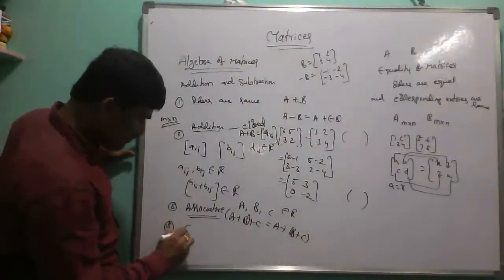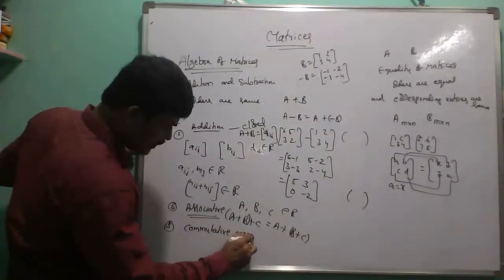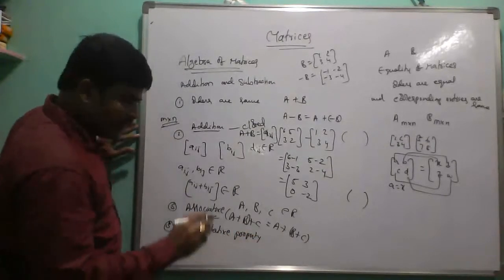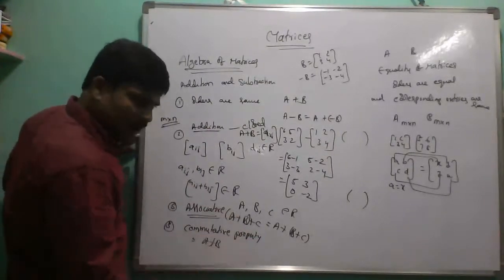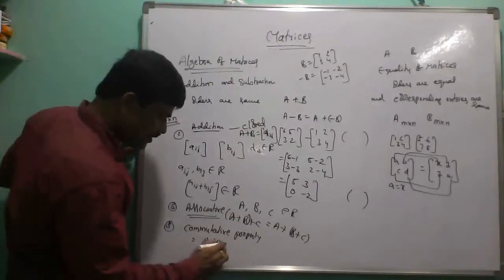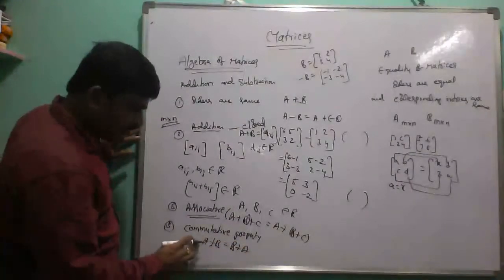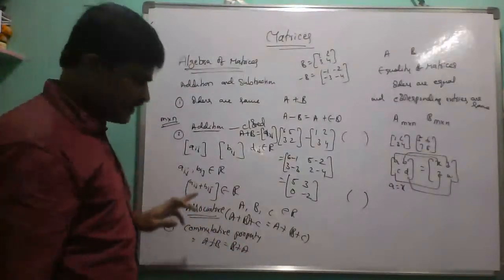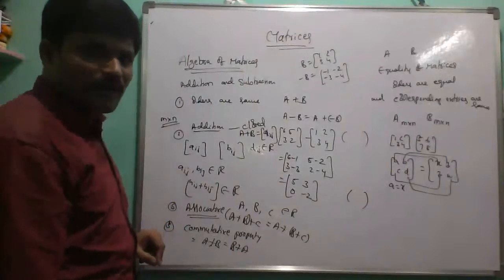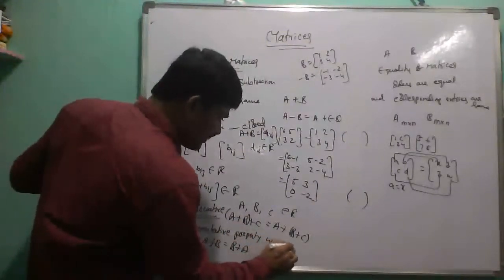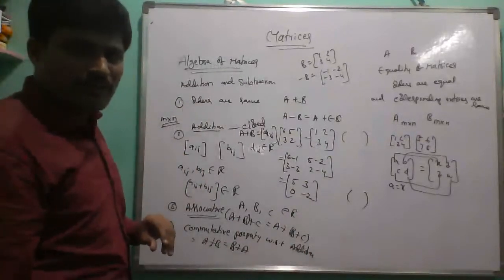Similarly, the third property is the commutative property. In the commutative property, first we take two matrices of the same order. We add them, then interchange the matrices and add again. We observe these are always equal: A plus B is always equal to B plus A. This type of property is called commutative property with respect to addition. So this is also one of the important properties.